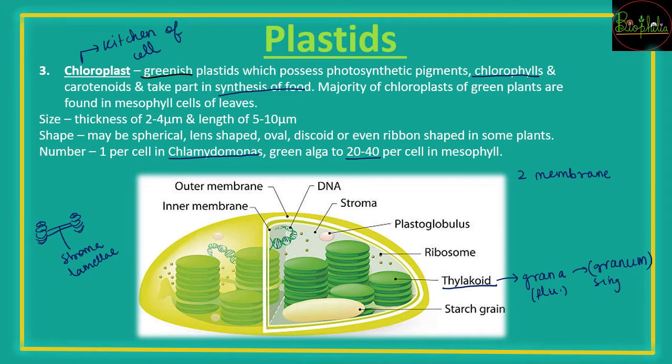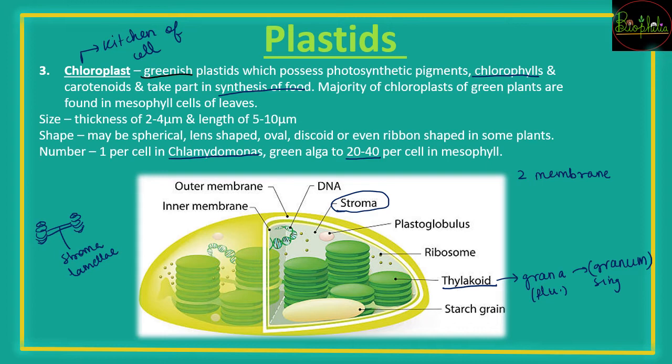And the membrane of thylakoids is going to enclose a space that is called the lumen. Again, if you consider the whole cell, the space inside the cell is the cytoplasm. If you take one organelle, the chloroplast, the space inside it is called the stroma. But inside the thylakoid, the space is called the lumen. So those are the terms that you need to understand. Now, the stroma is kind of similar to the cytoplasm of the cell.